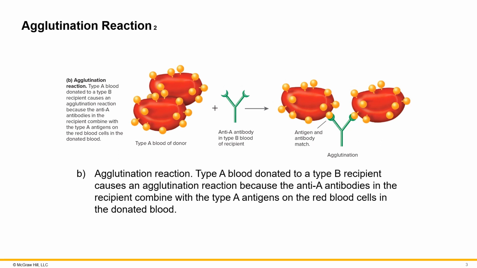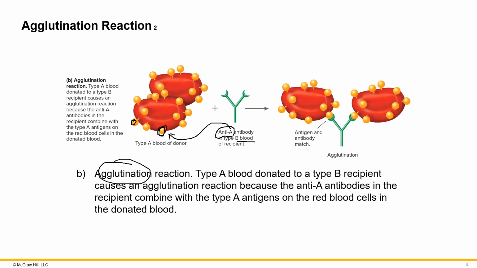In the next scenario, the donor's blood type is type A, which is these circles on the surface of your red blood cells. The recipient has blood type B, meaning they have antibodies that are going to attack antigen A. So if the donor's blood has antigen A and the recipient has an antibody that attacks antigen A, the blood cells are going to clump and agglutinate.